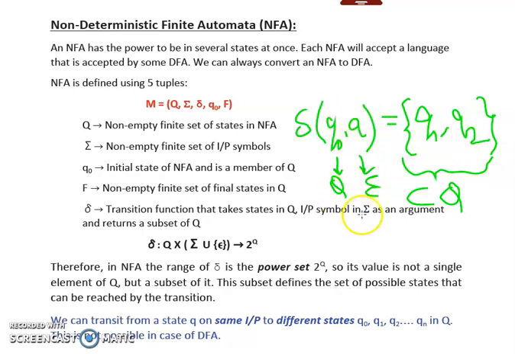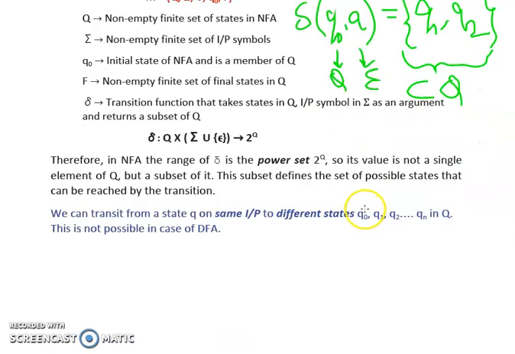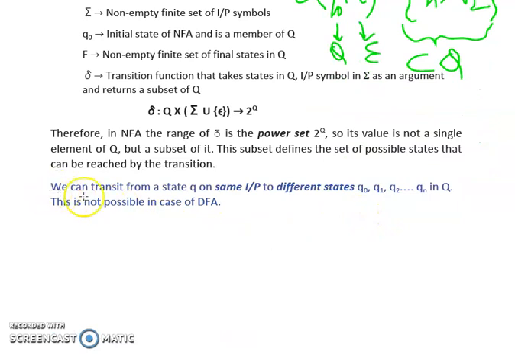So these are the two most common differences between our NFA and DFA. Now, from here we can see that we can transit from a state Q on the same input to different states Q0, Q1, Q2, and so on up to Qn in Q. This is not possible in case of DFA. So this is already explained by me.